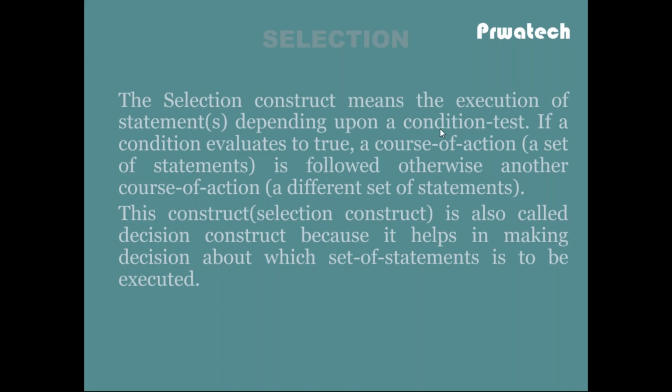The output of these operations gives a result of either 1 or 0, where 0 is false and 1 is true. If a condition evaluates true, a set of statements is followed. Otherwise, another course of action will happen. This selection construct is also called a decision construct because it helps in making decisions. Based on the decision, the set of statements will be executed.